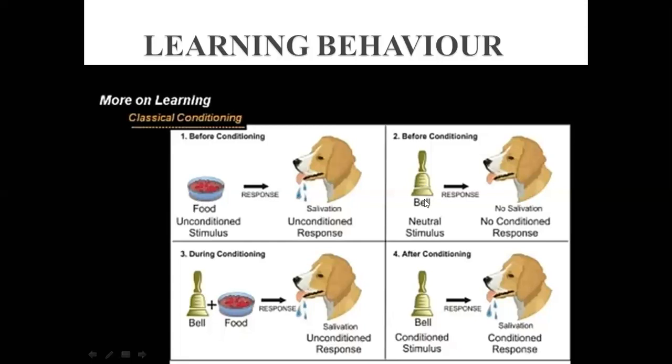Okay, now what we do is, when we say classical conditioning, at a time we are giving two different stimuli and the dog is responding here. The salivation process is here, you can see. Now what happened is that at a time we simultaneously rang the bell plus displayed the food in front of him. Now you can see that the dog is salivating, right? You can see the salivation here.